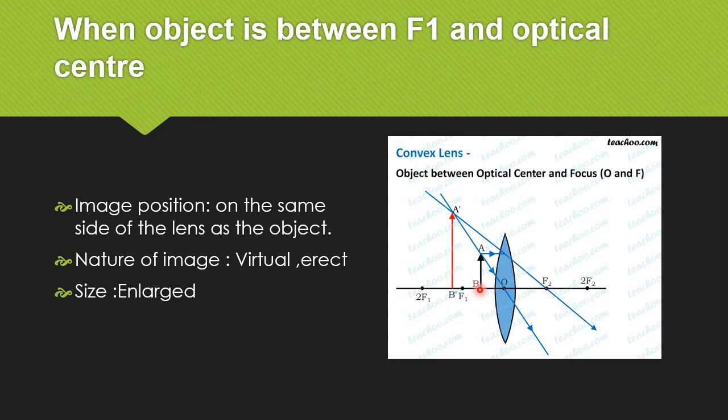When object is between F1 and optic center, image position on the same side of the lens as the object. Nature of image, virtual and erect, size enlarged.